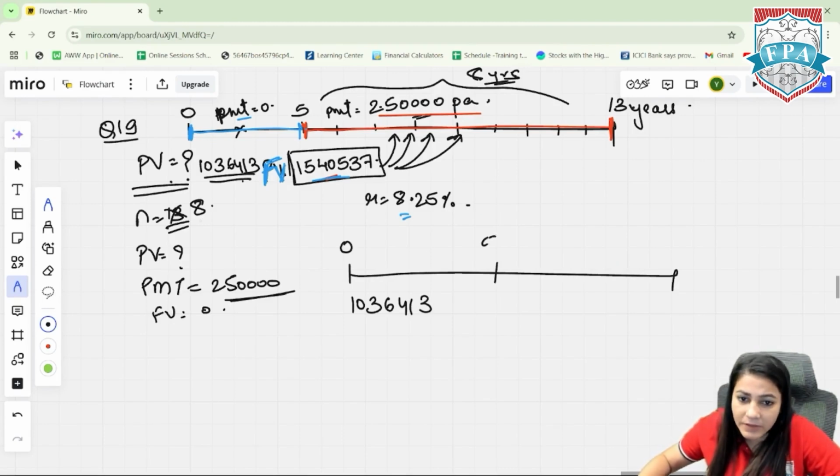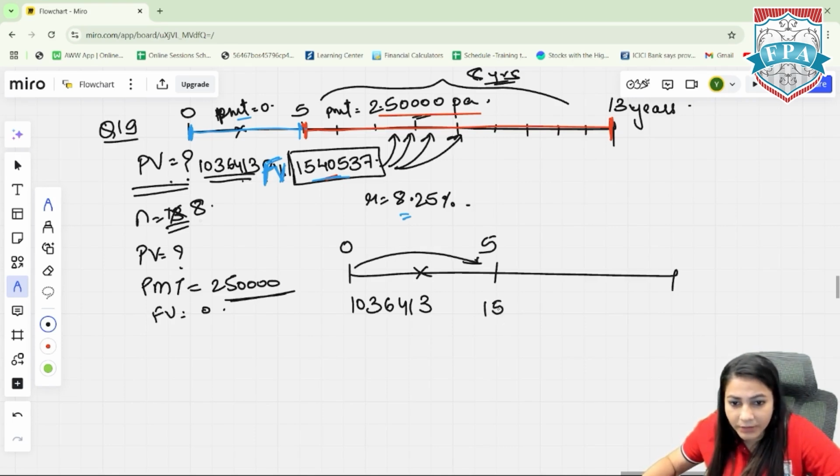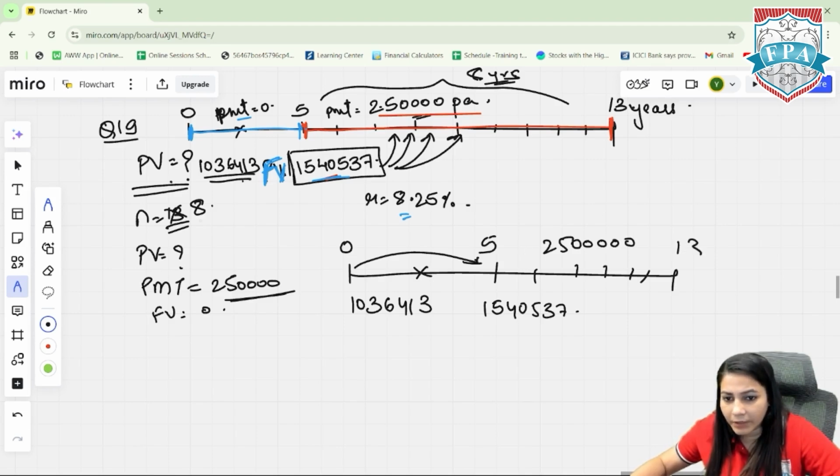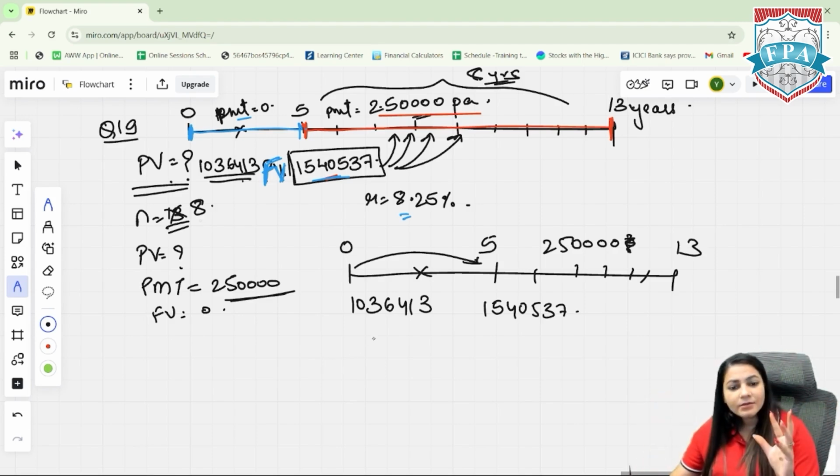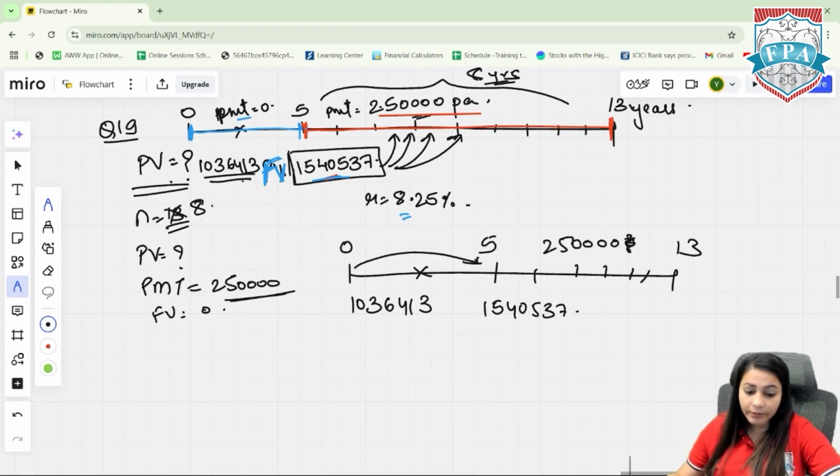For the first 5 years, you will not withdraw anything. The money will just keep growing. At the 5th year, you will have accumulated 15,40,537, from which you will make regular withdrawals of 2,50,000 from 5 to 13 years. That's the conclusion of the timeline. So we need to invest 10,36,413. That's the bottom line. I hope question 19 is absolutely clear.